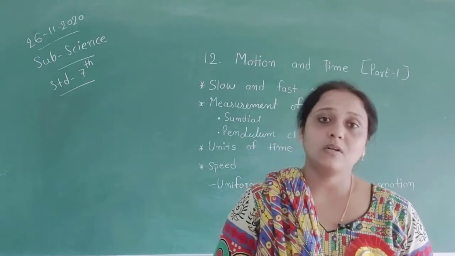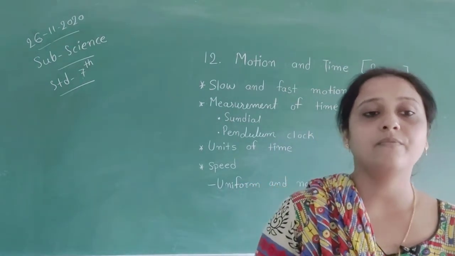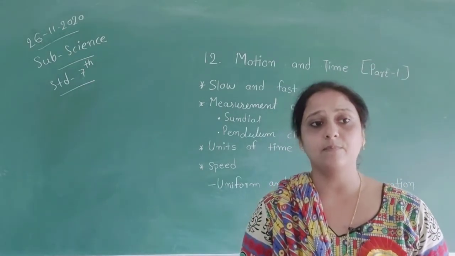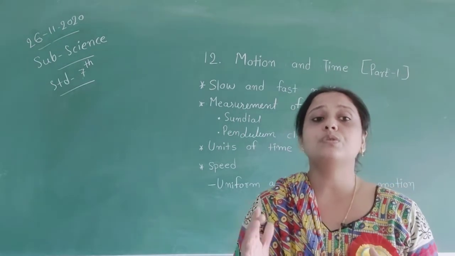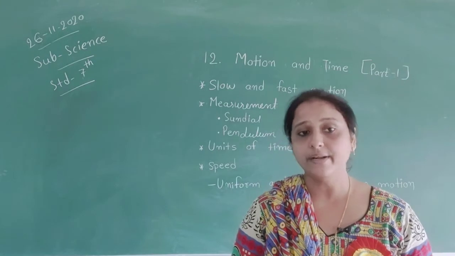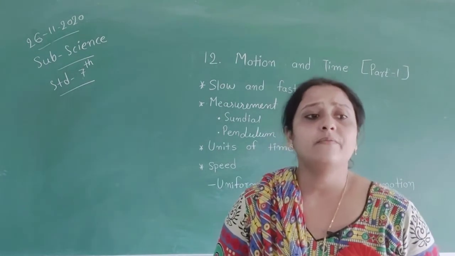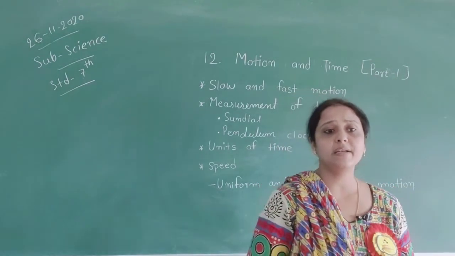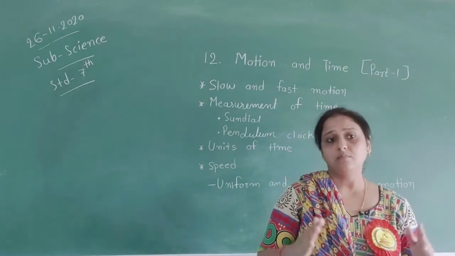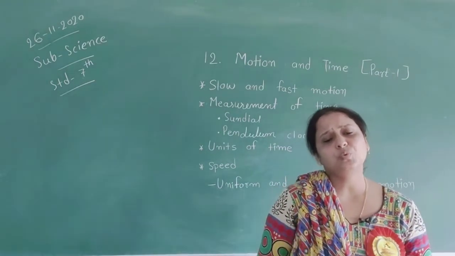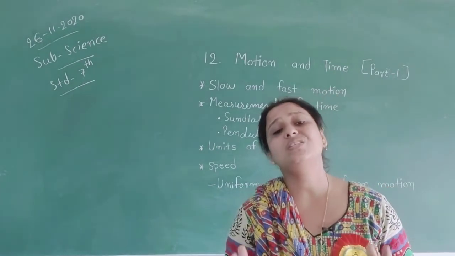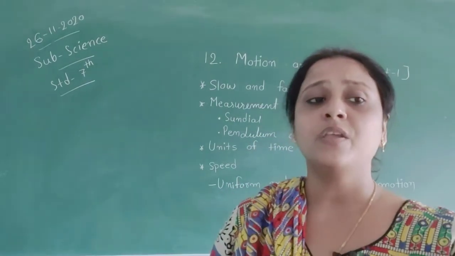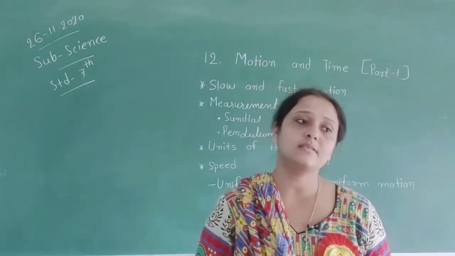Then the pendulum clock. A simple pendulum, figure 12.5, is available on page number 193. This pendulum was also used for measuring time in older days. Then we also have activity 12.3 to make a simple pendulum and find out its time period. We cannot do all the activities in our present time, so try to read this activity from your textbook. Then fill up this table. You can fill this table after reading the activity.